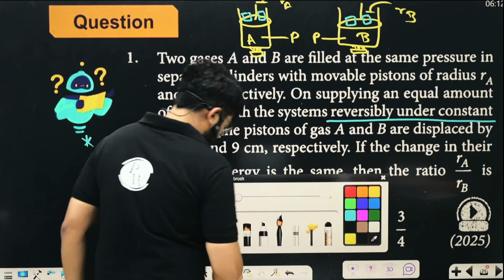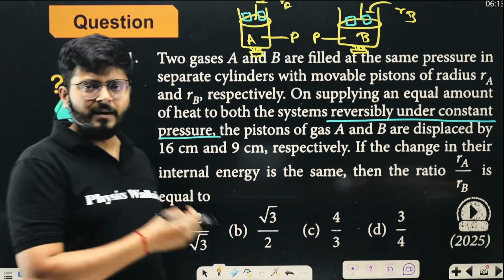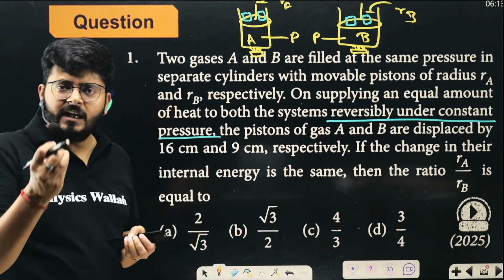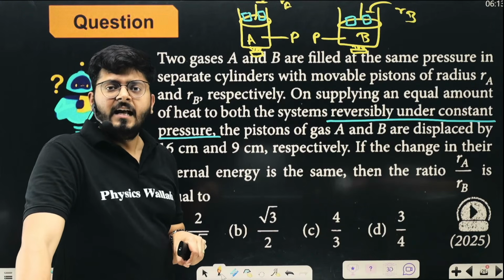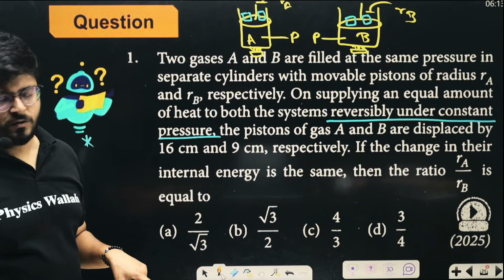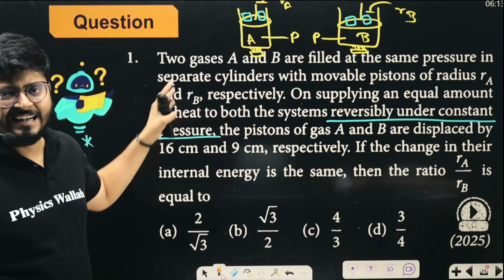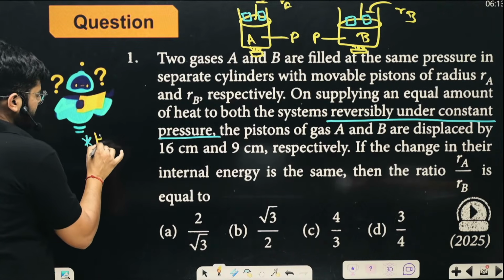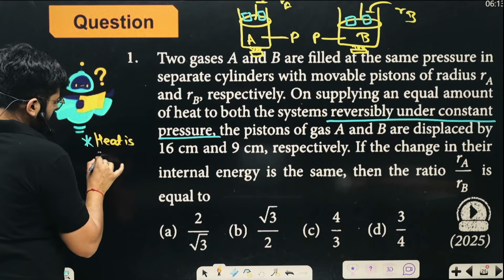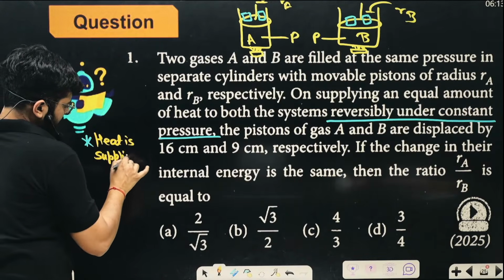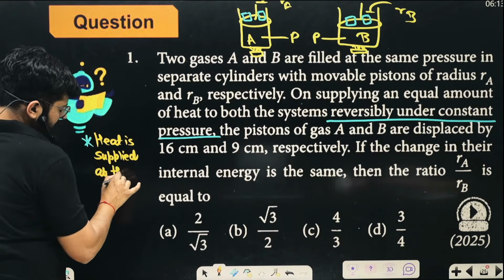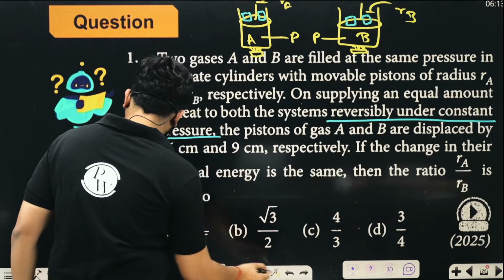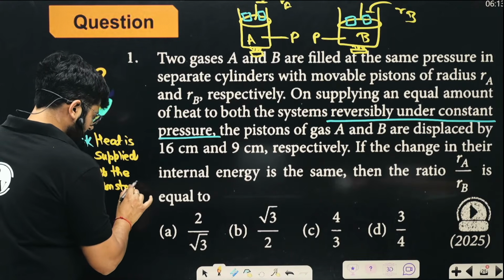In thermodynamics, the process is defined by which thermodynamic variable is kept constant. That will decide the type of process. Here, whatever process is happening, we are heating up the system, but at constant pressure. This line is very important: heat is supplied at a constant pressure. That line should trigger you: constant pressure.